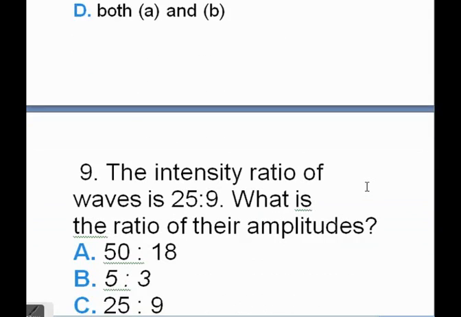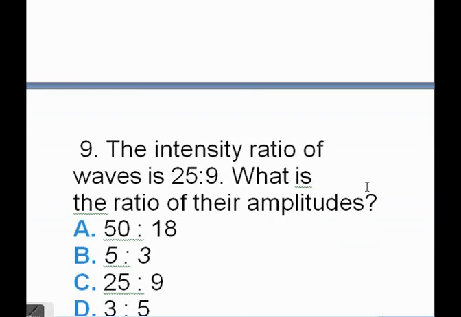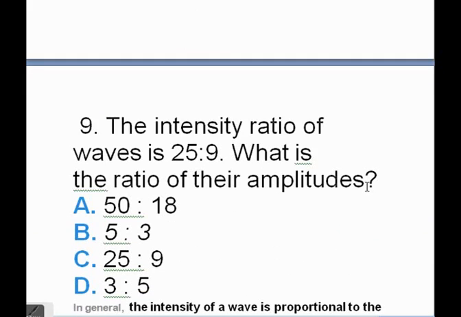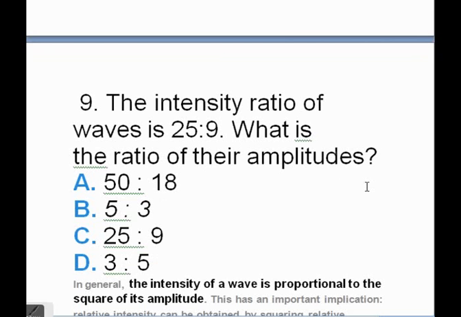The intensity ratio of waves is 25:9. What is the ratio of their amplitudes? So we have the relation between intensity and amplitude. The intensity of a wave is proportional to the square of its amplitude. So we can write I is directly proportional to A squared.